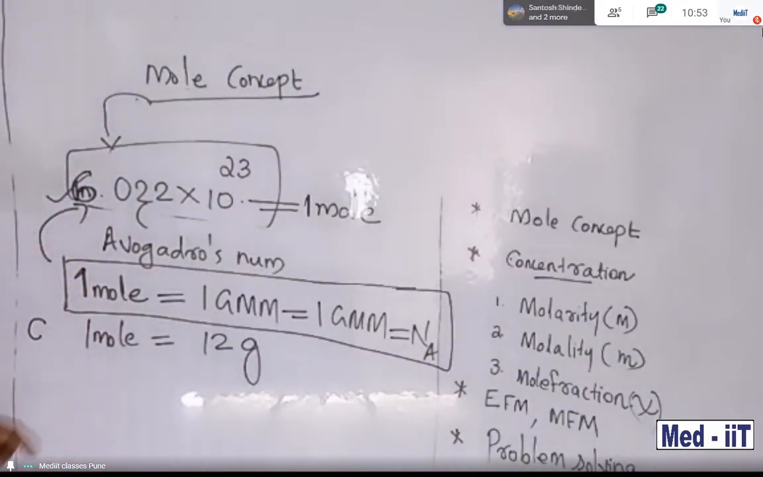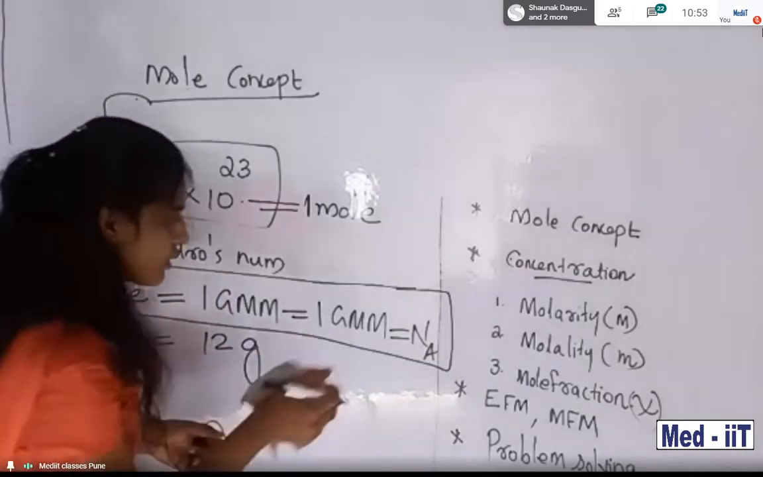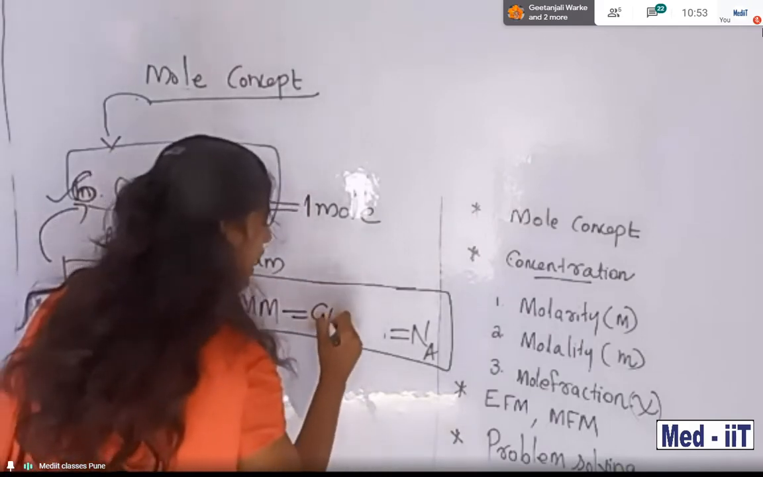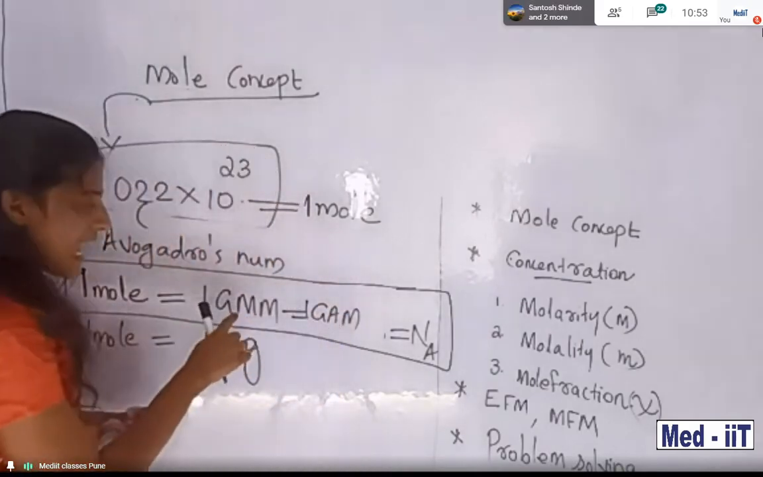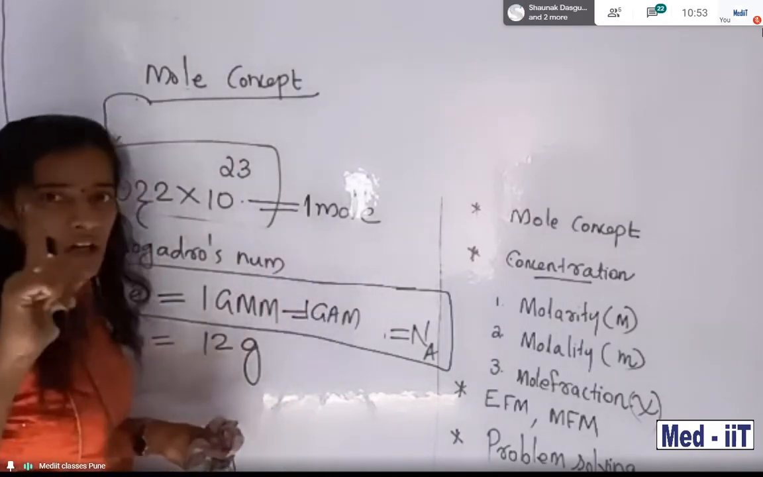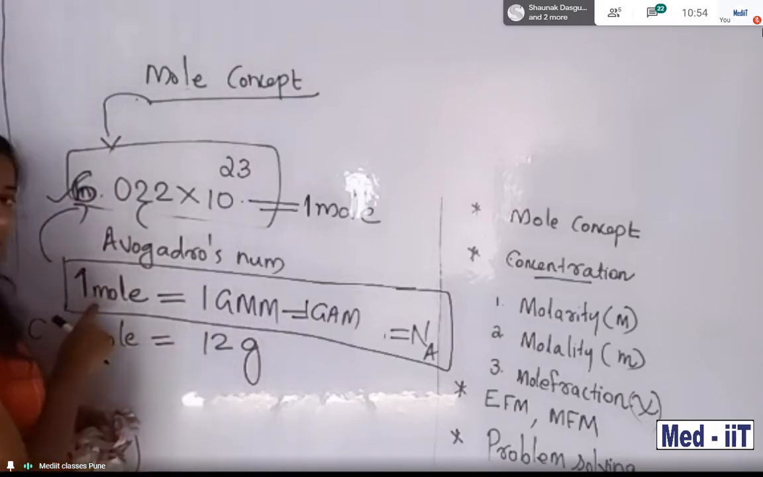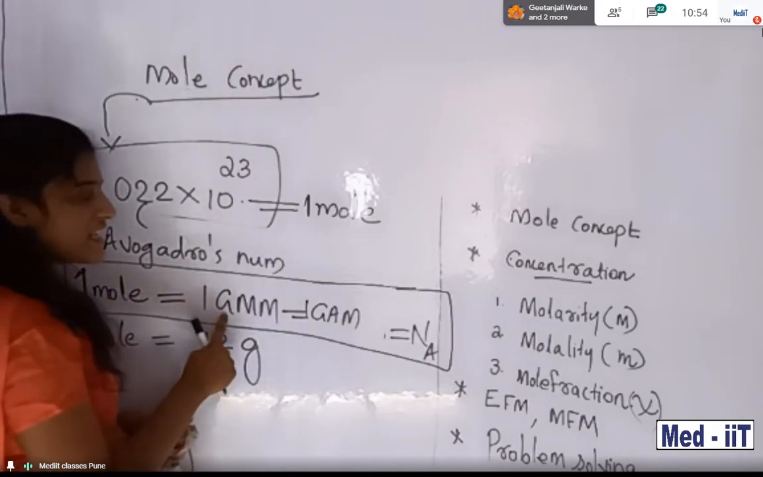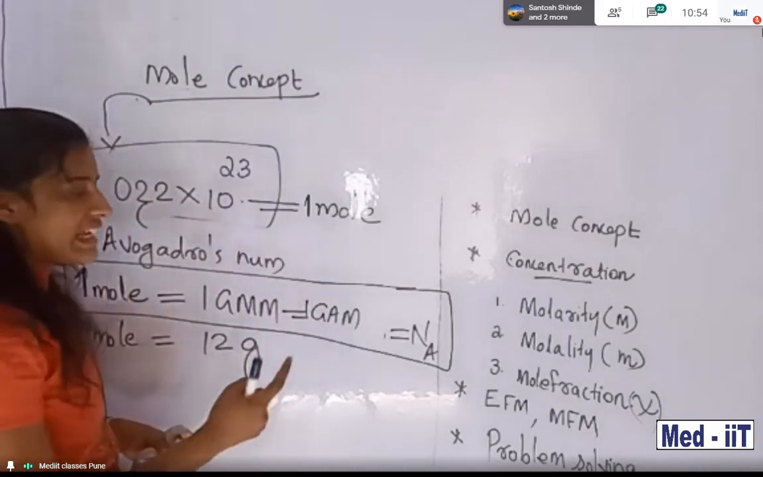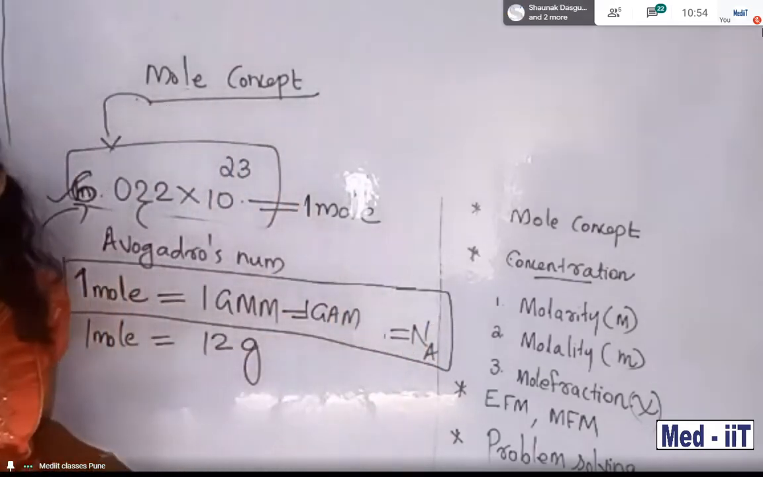1 mole is equal to 1 GMM. GMM is in the sense of molecule, and GAM is in the sense of atom. 1 mole, not 2 moles. 2 moles are different. In 1 mole, 1 GMM is equivalent, and at the atomic level it is equivalent to 1 GAM. That is also equivalent to Avogadro number. Are you getting my point?